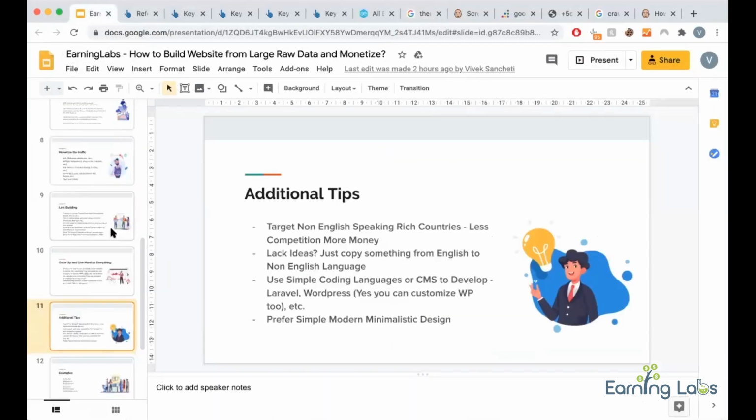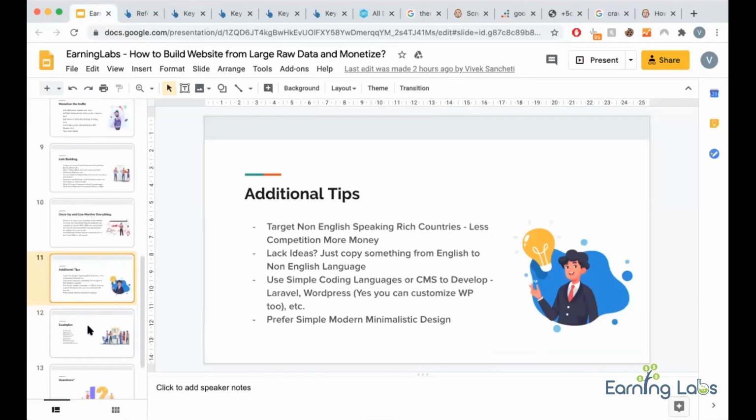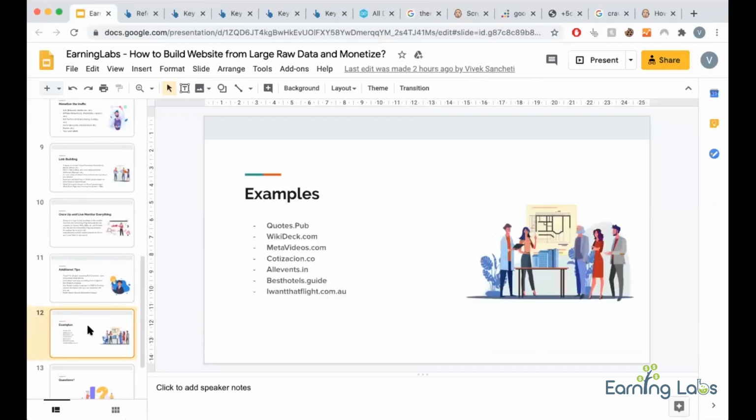Without basic good design, it will not work. Okay, so that's one thing. Second thing, yeah, so these are the things. Now I'll show examples and then we'll take up questions.